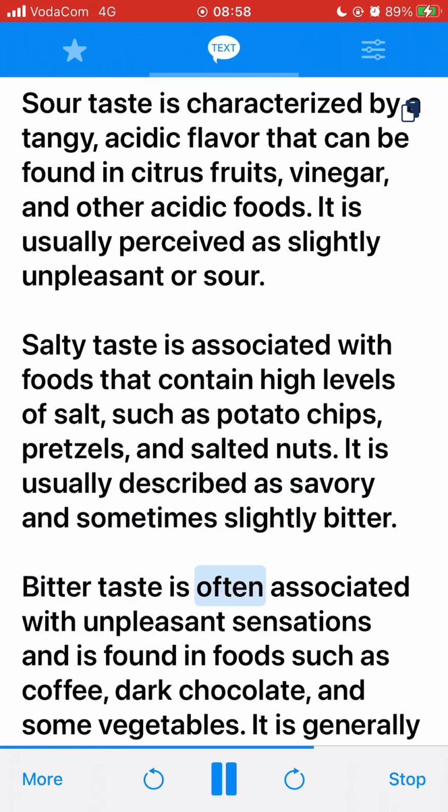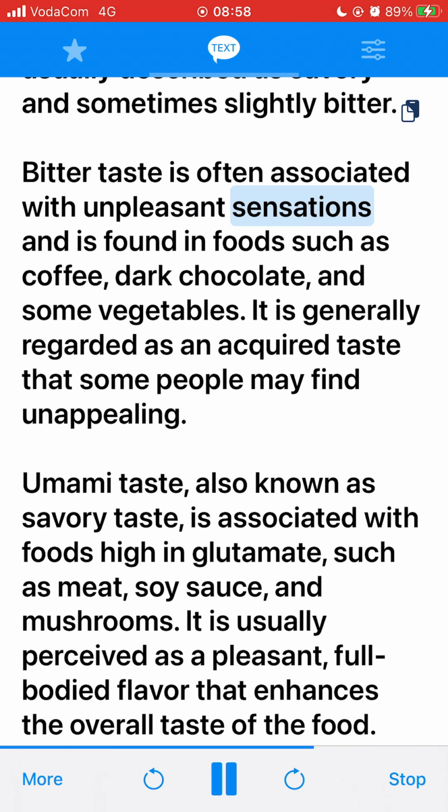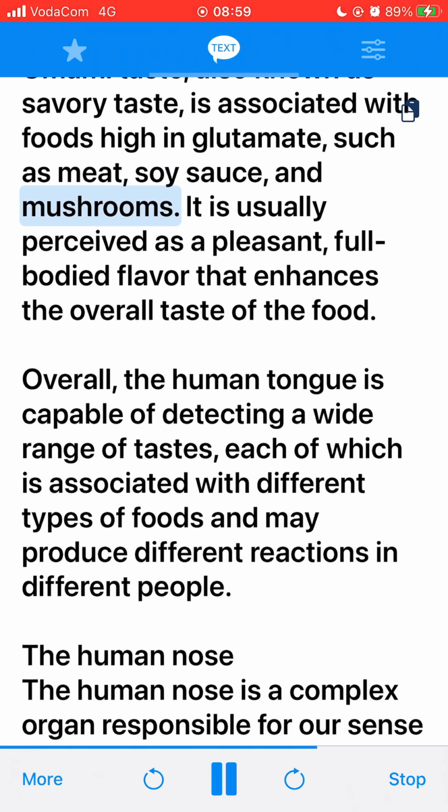Bitter taste is often associated with unpleasant sensations and is found in foods such as coffee, dark chocolate, and some vegetables. It is generally regarded as an acquired taste that some people may find unappealing. Umami taste, also known as savory taste, is associated with foods high in glutamate, such as meat, soy sauce, and mushrooms. It is usually perceived as a pleasant, full-bodied flavor that enhances the overall taste of the food. Overall, the human tongue is capable of detecting a wide range of tastes, each of which is associated with different types of foods and may produce different reactions in different people.